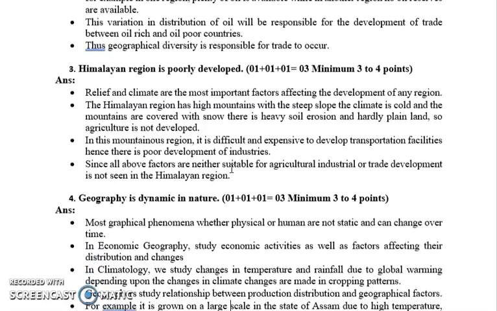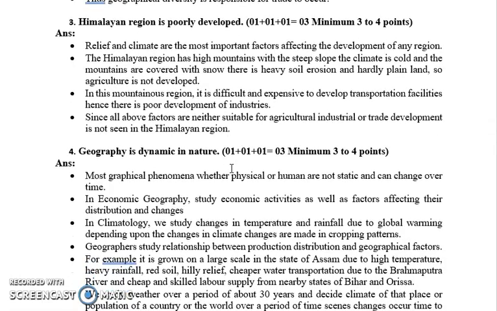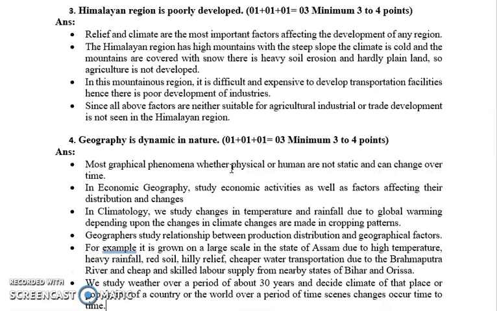Next is Himalayan region is poorly developed. Now why is the Himalayan region poorly developed? Because the physical factors, the relief and climate, are very unfavorable. It has a steep slope, and transportation and accessibility are not good. So because of that, industries are not developed in such places. Even agriculture is not possible because of snowfall and harsh climate, and hence trade and development have not taken place in the Himalayan region. So because of that, it is poorly developed.